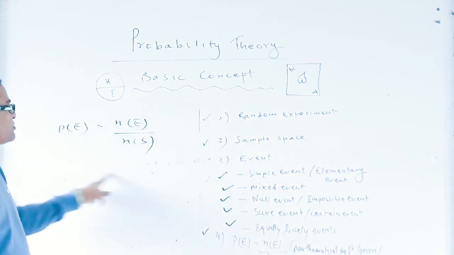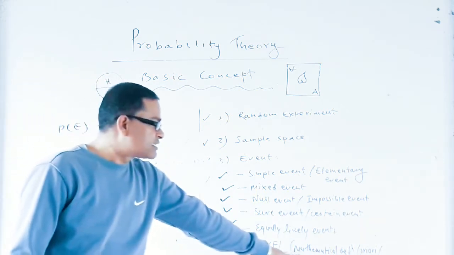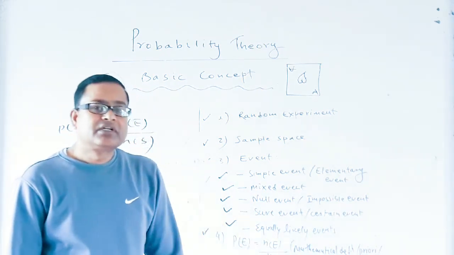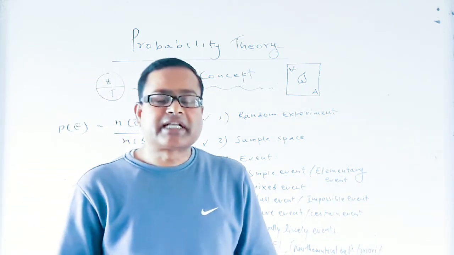So this definition of probability is known as the mathematical definition, or a priori, or also the classical definition of probability.